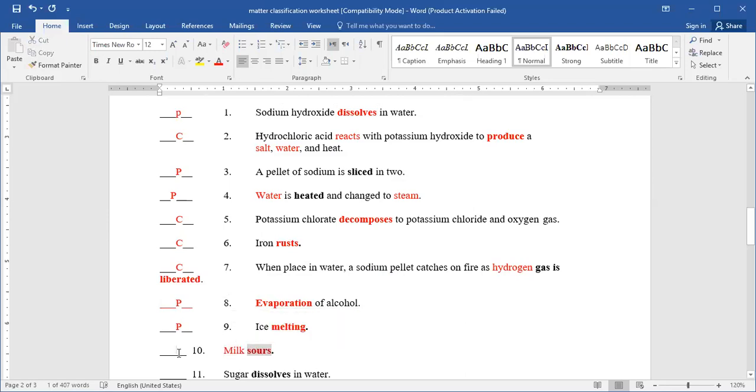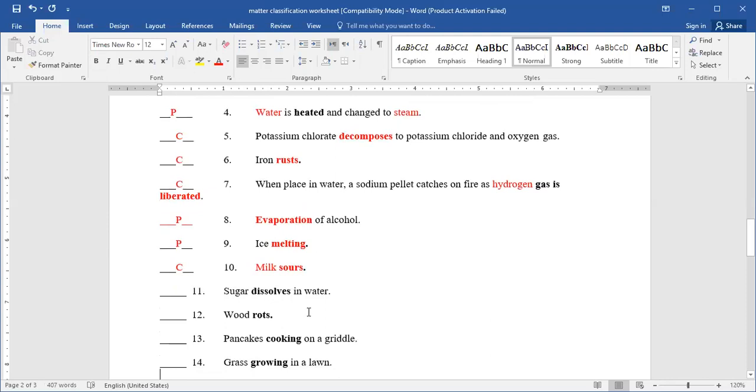So it's another substance with another property. So that's a chemical change. The sugar dissolves in water, that's a physical change.